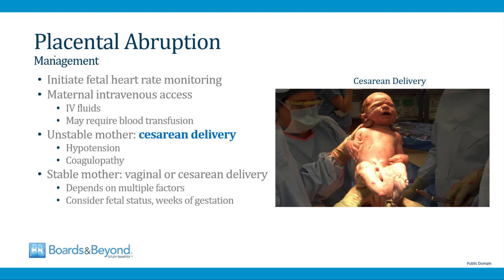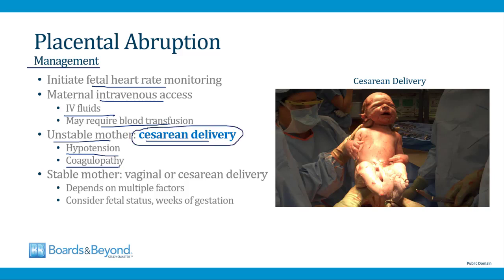If you think a woman is having a placental abruption, the management begins with initiation of fetal heart rate monitoring, and then you need to establish intravenous access in the mother so that she can receive IV fluids and possibly blood transfusions. If the mother is unstable, the treatment is with cesarean delivery. So for example, if the mother is hypotensive from blood loss, or if she has evidence of coagulopathy on lab testing from DIC, these are all indications for an urgent cesarean delivery.